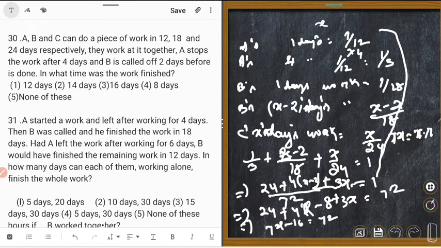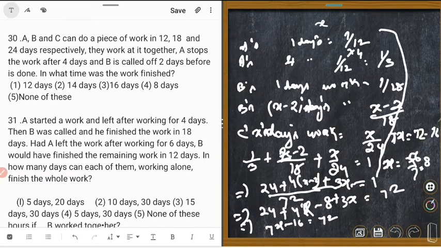Tell me, 7X is equal to how many? X is equal to 56 upon 7 is equal to 8.